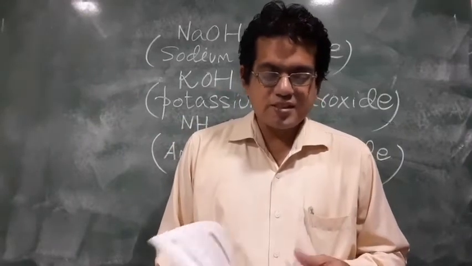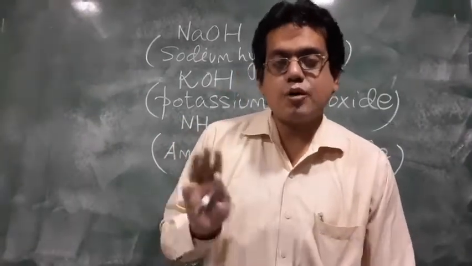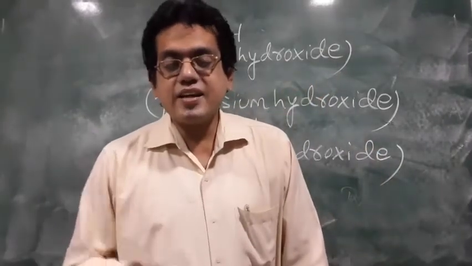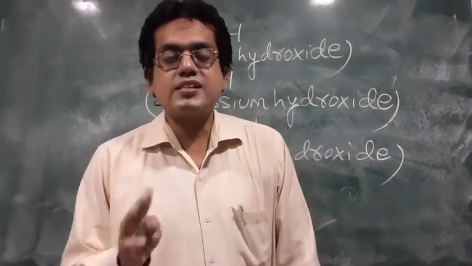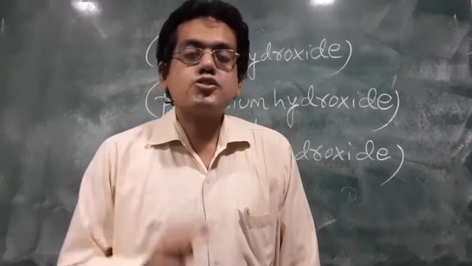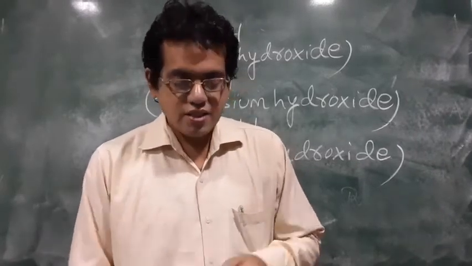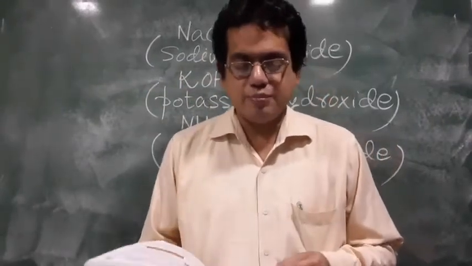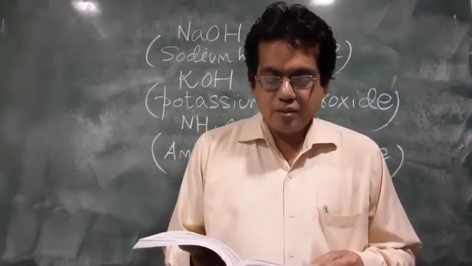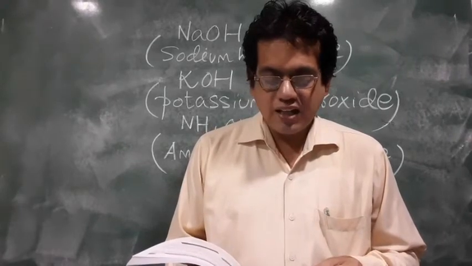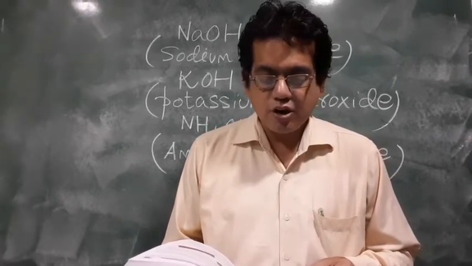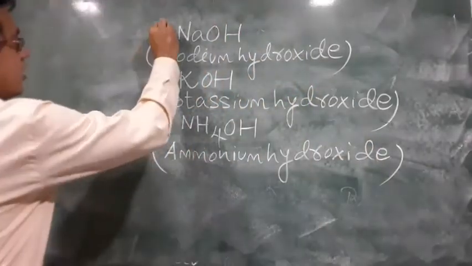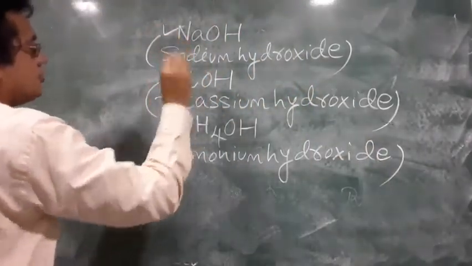Now, types of bases. Bases are of two types, strong bases and weak bases. Like we read in acids, there are two types of acids, strong acids and weak acids. Similarly, there are strong bases and weak bases. Now what is a strong base? Please underline this definition. This definition is very important. A base which completely ionizes in water and thus produces a large amount of hydroxyl ions is called a strong base. Now these are examples of strong bases.